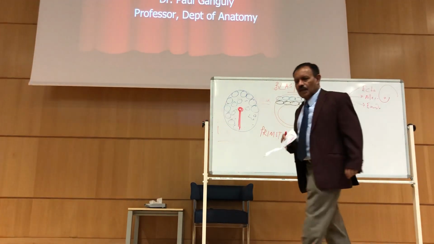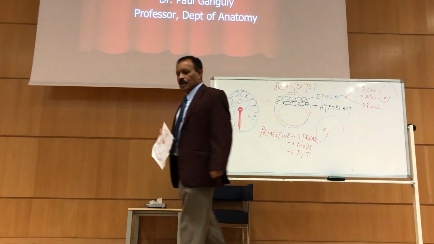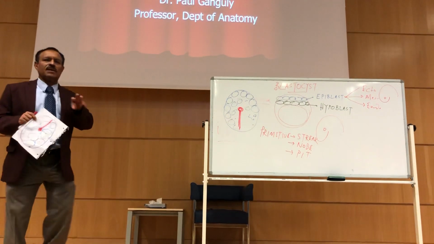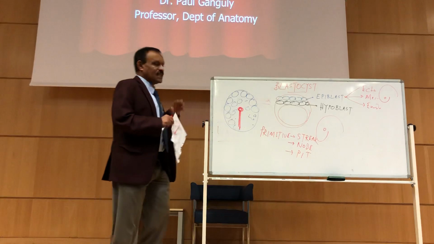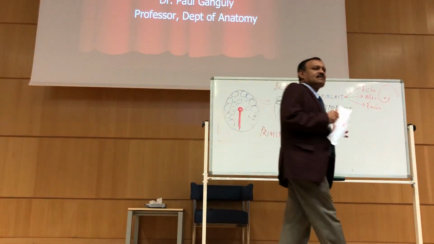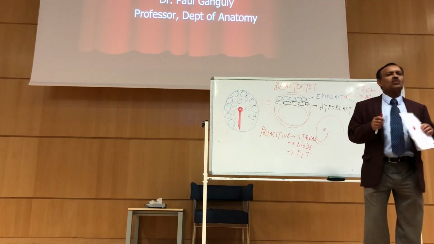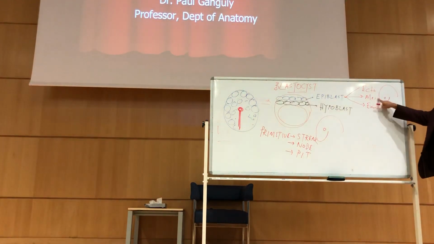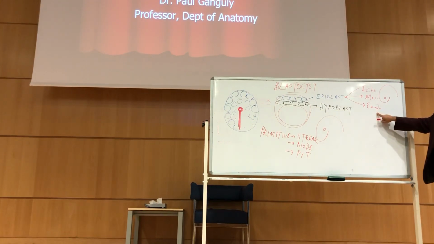Yes? The endoderm and the mesoderm both fall? Yes, that's correct. The cells which are responsible for the mesoderm and endoderm both fall, you are right. And the cells which cannot fall, that is the ectoderm. Very easy, and I'll show you each one's derivatives a little later. So what is ectoderm doing? What is mesoderm doing? This will be my job today.